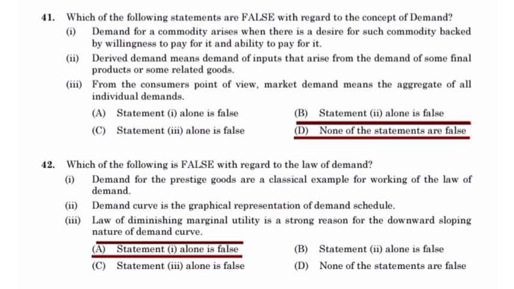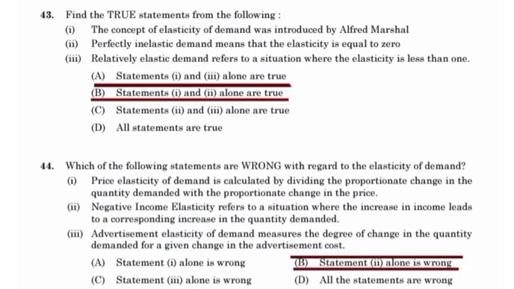Which of the following is false with regard to the law of demand? Statement 1 alone is false. Demand curve is the graphical representation of the demand schedule. The law of diminishing marginal utility is a strong reason for the downward sloping nature of the demand curve. Find the true statement from the following. Statements 1 and 2 are true. The concept of elasticity of demand was introduced by Alfred Marshall. Perfectly inelastic demand means that the elasticity is equal to 0.